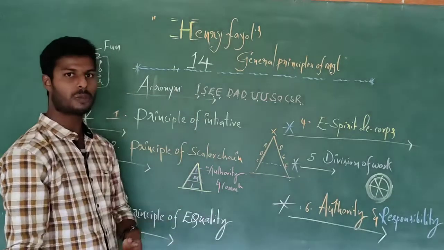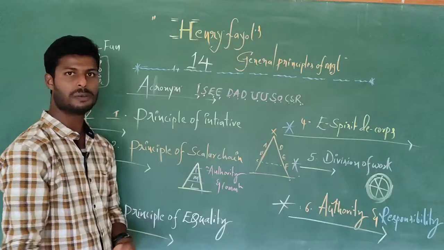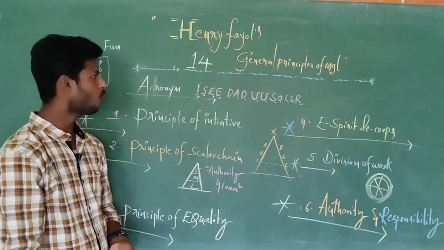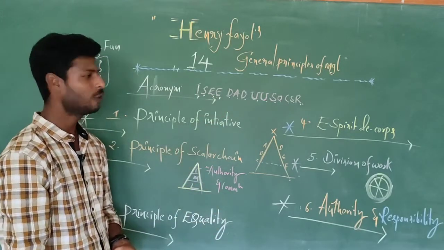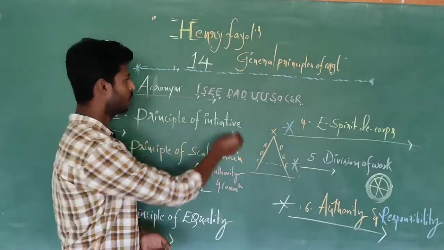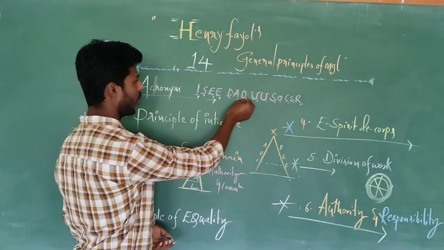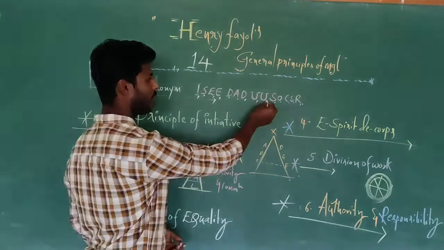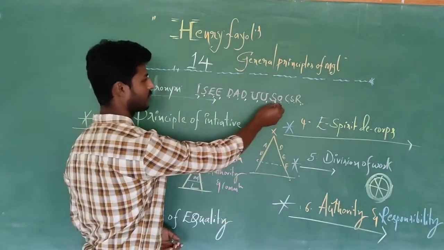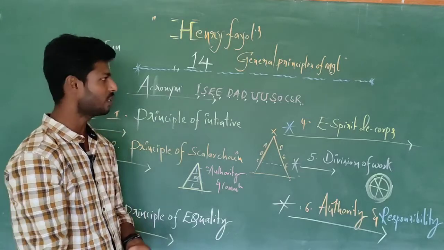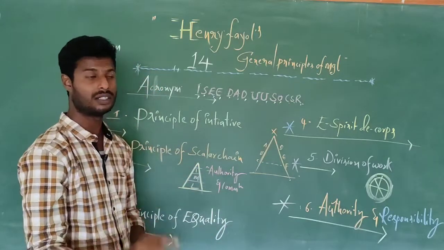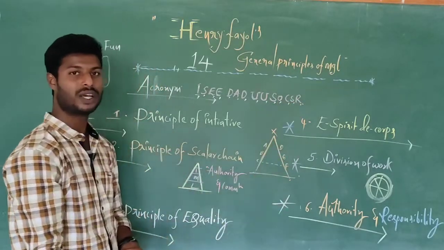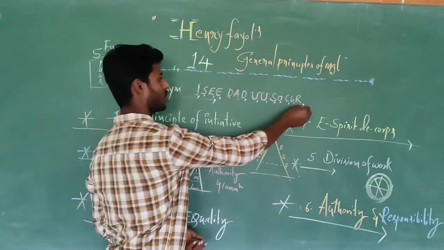Here I stands for principle of initiative, S for scalar chain, E for esprit de corps, another E for equity, D for division of work, A for authority and responsibility, D for discipline, U for unity of command, another U for unity of direction, S for subordination of individual interest to general interest, O for order, C for centralization and decentralization, S for stability of workers or stability of people, R for remuneration.